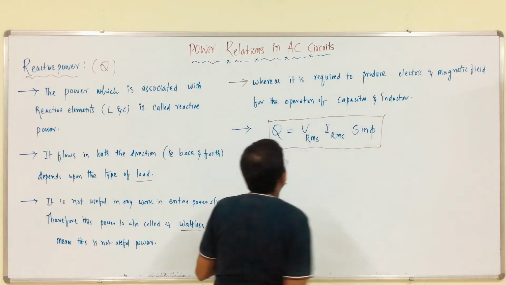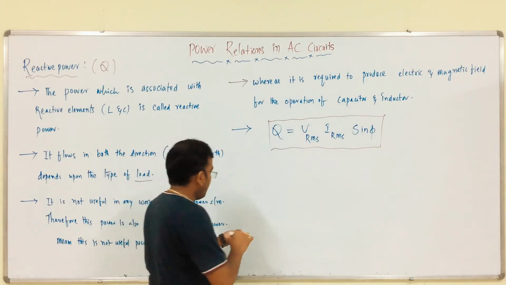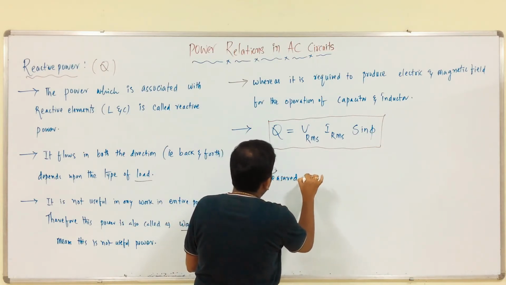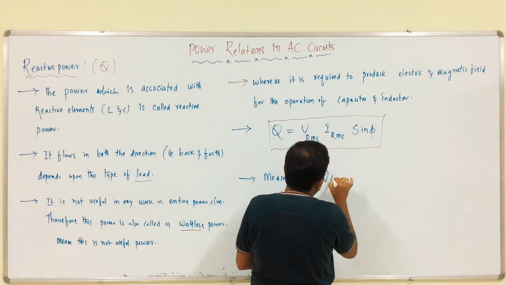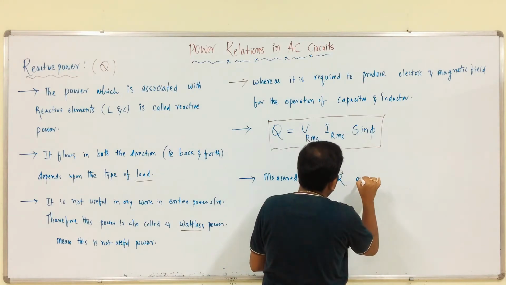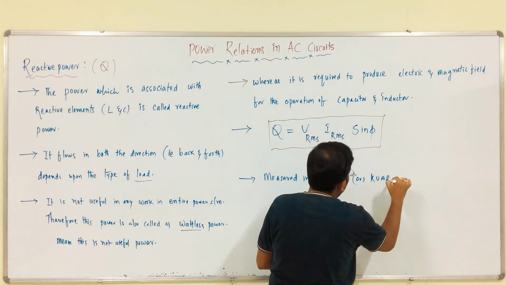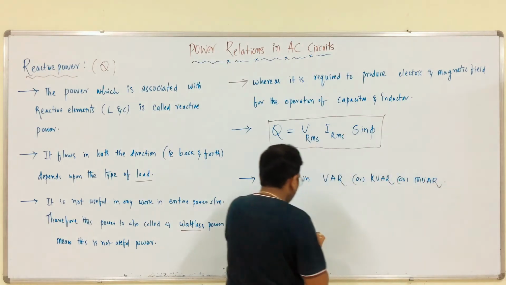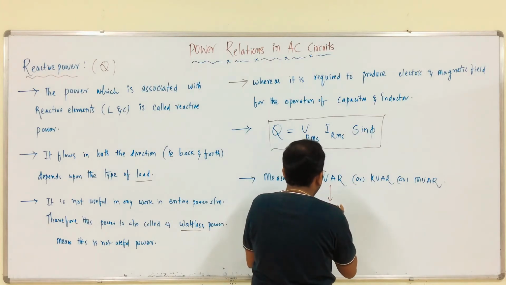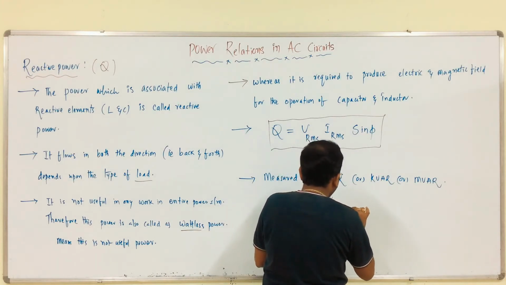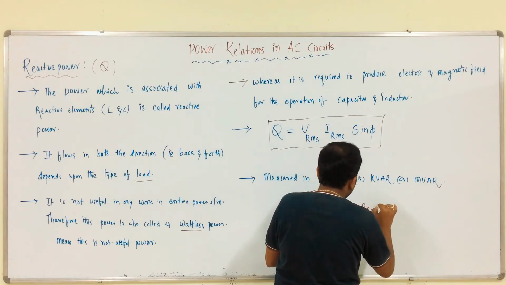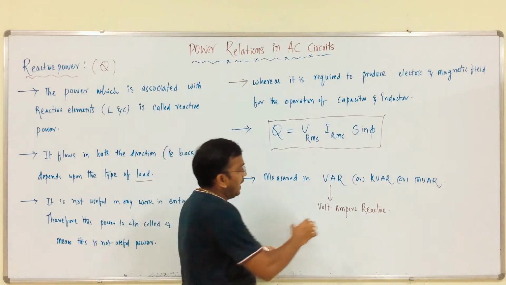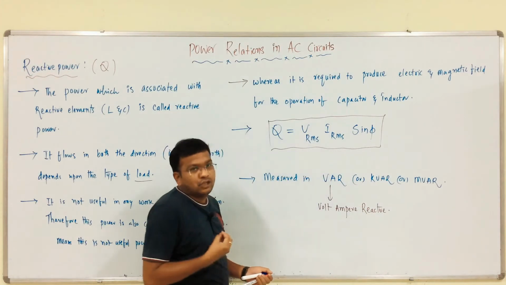It is measured in VAR or kVAR or MVAR, that is volt ampere reactive. This is about reactive power.